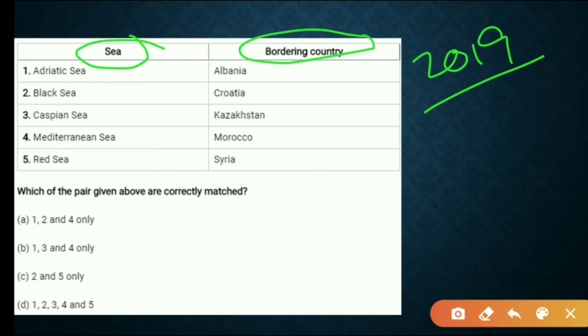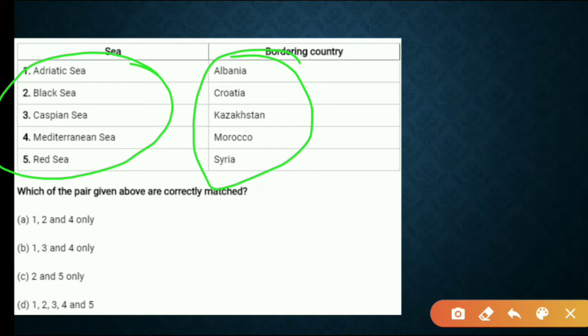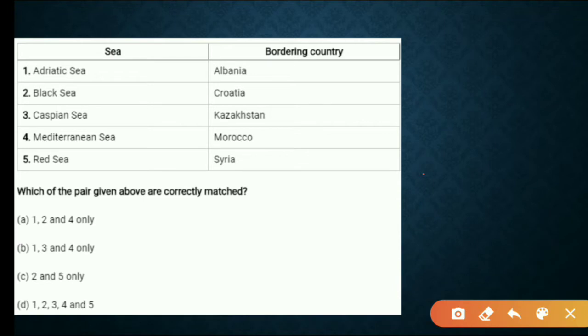So even now we need to remember all the seas, water bodies and surrounding countries. Okay, so this is ever important. And here, if you can see, we have 5 water bodies and their bordering countries and one question. So you should know all water bodies. Let's solve this question. Adriatic Sea. First is Adriatic Sea, Albania. So this we have not dealt with. Black Sea, but Black Sea we have done, right?